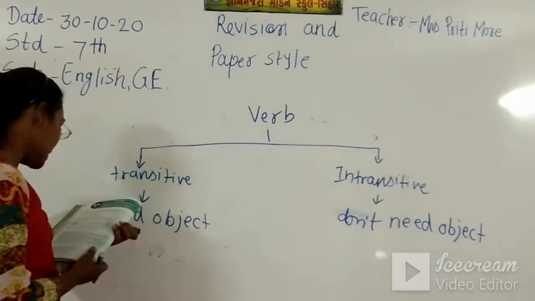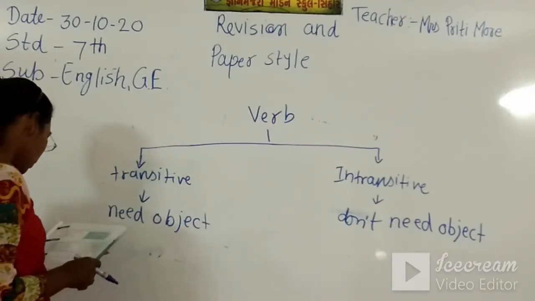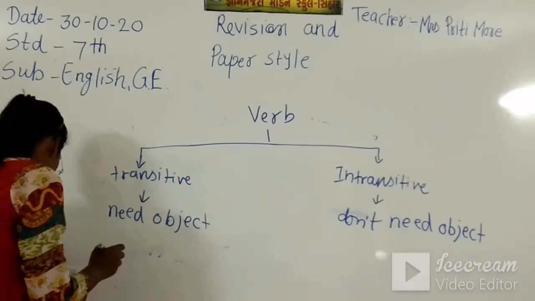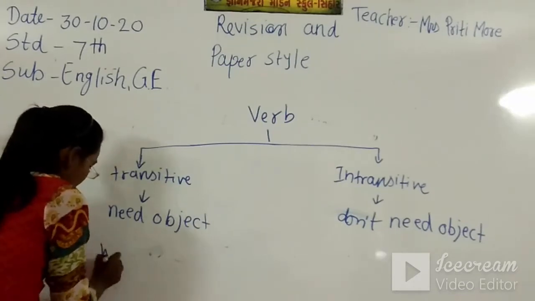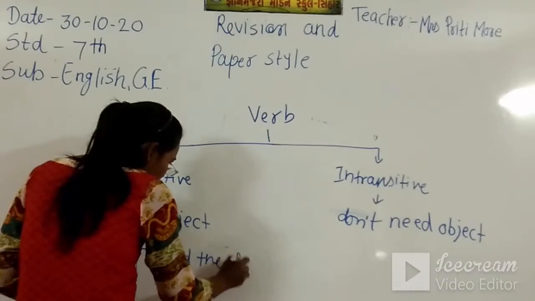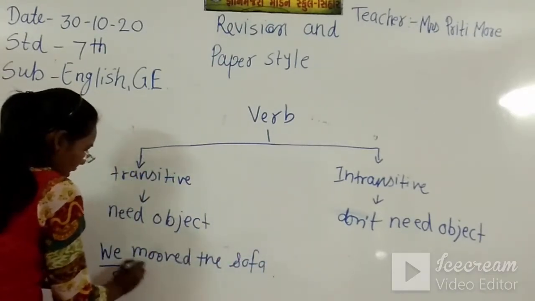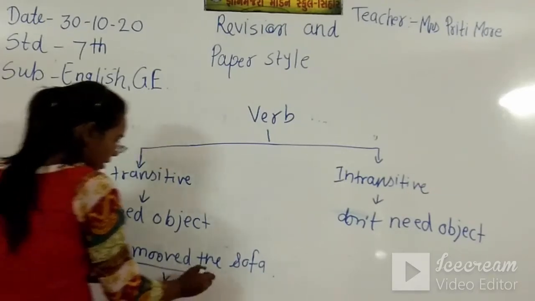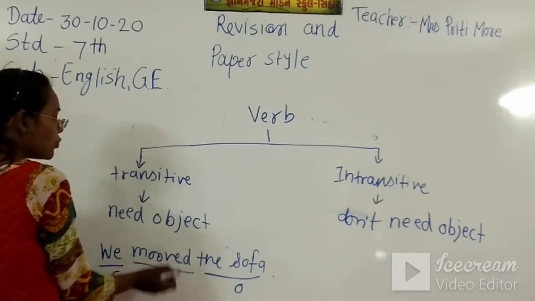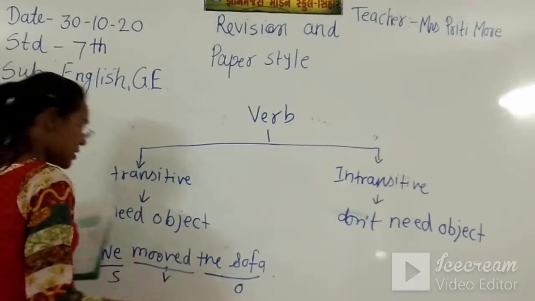So for example, we moved the sofa. Here this is the subject, this is the verb and this is the object. In this sentence, the verb moved needs an object to complete its meaning, that's why it is transitive.